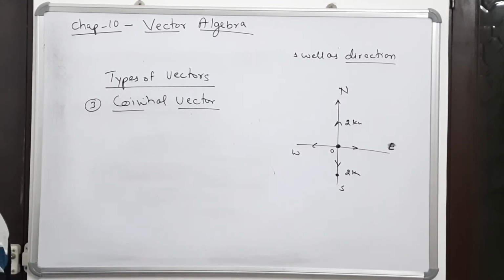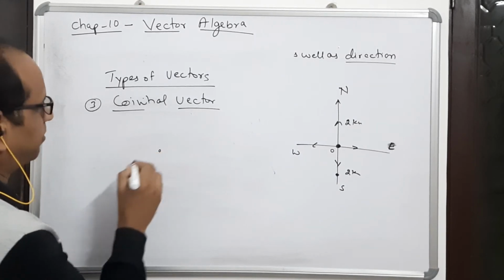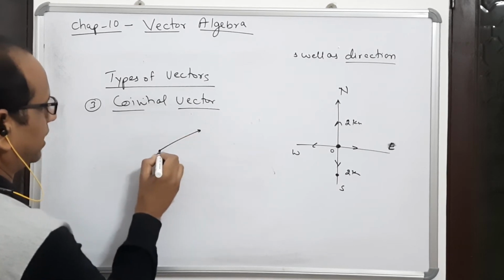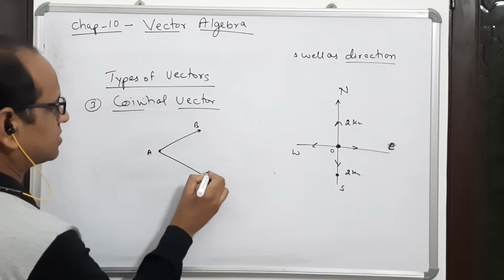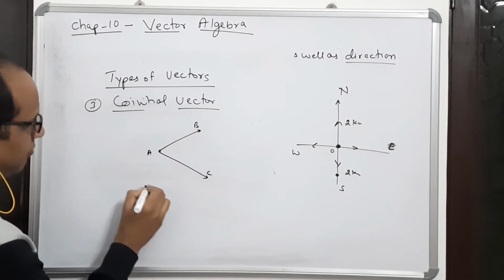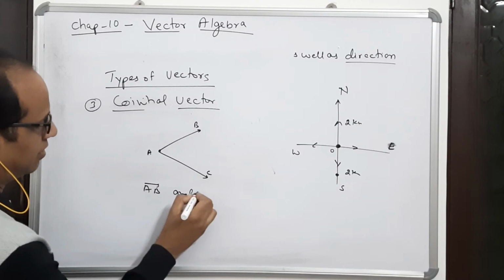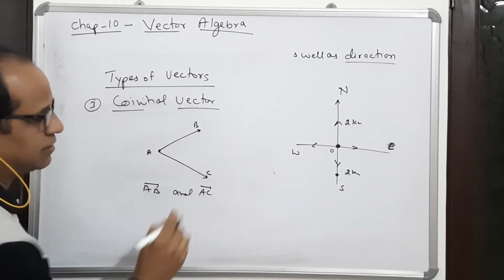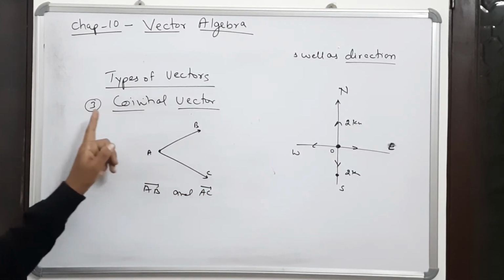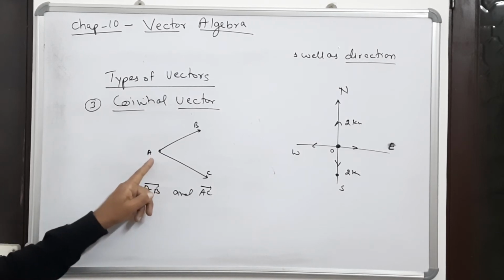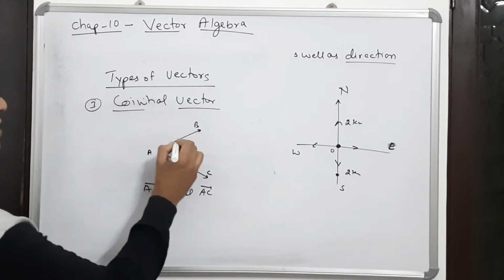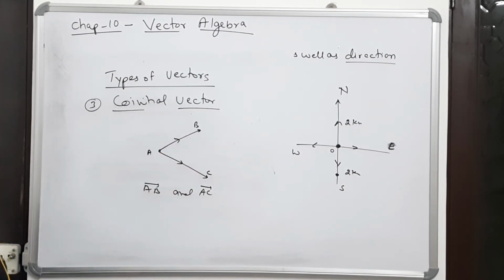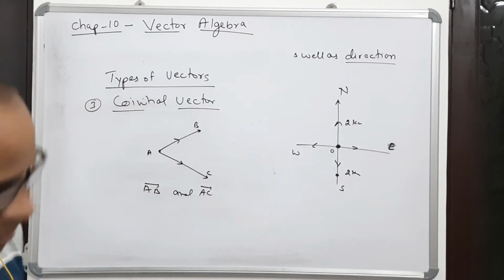Their direction will be different. Like you see, this is one point. One vector is moving this way, another vector is moving this way. Say this is A, this is B, this is C. So we can say that vector AB and vector AC, these are the co-initial vectors. Their starting point is the same, their initial point is the same, but their directions are different. One is moving in this direction, the other is moving in this direction. So these type of vectors are known as co-initial vector.